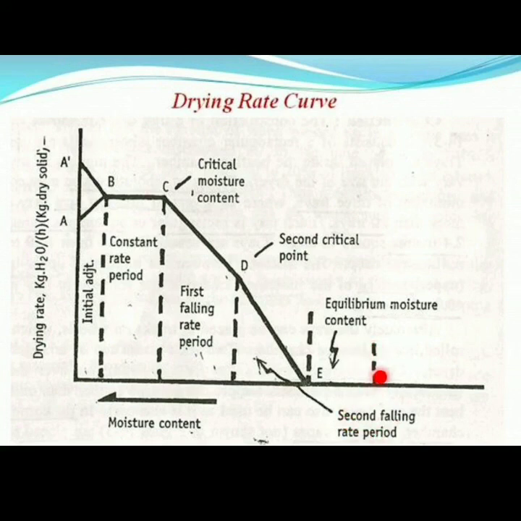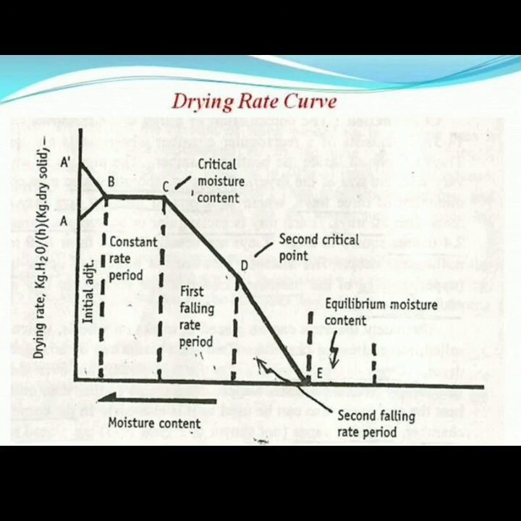Beyond E, continued drying is a waste of time and energy, up till the point where we reach E, the equilibrium moisture content. This is all about the drying rate curve. This is the most important point from the examination view.